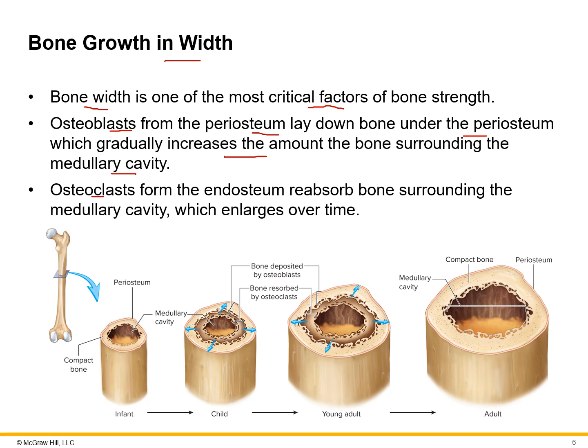Then the osteoclasts that are breaking down things form the endosteum. They reabsorb the bone surrounding the medullary cavity, and ultimately that cavity enlarges over time as those clasts start kind of deteriorating away what's there at the middle. So again, we have our periosteum here, the medullary cavity, compact bone there. So again, those osteoclasts are reabsorbing this bone as the osteoblasts are laying down new bone on the outside. So kind of like a tree in a way. So if we have a hollow tree, again, it's kind of dying from the inside, but only as new rings or new bone is being laid down.